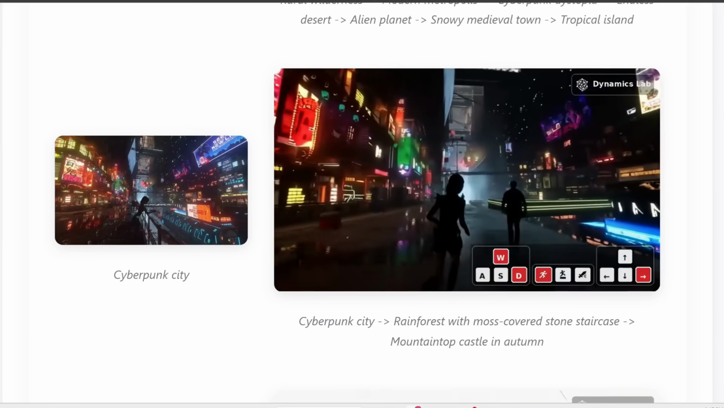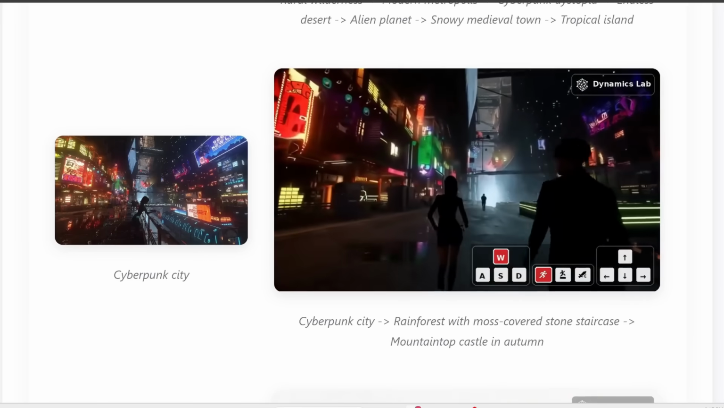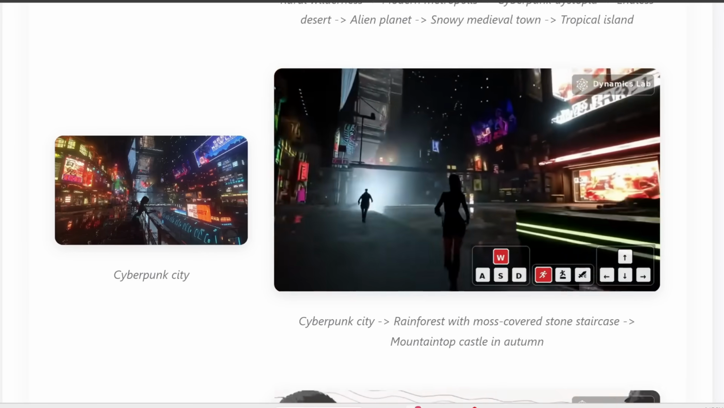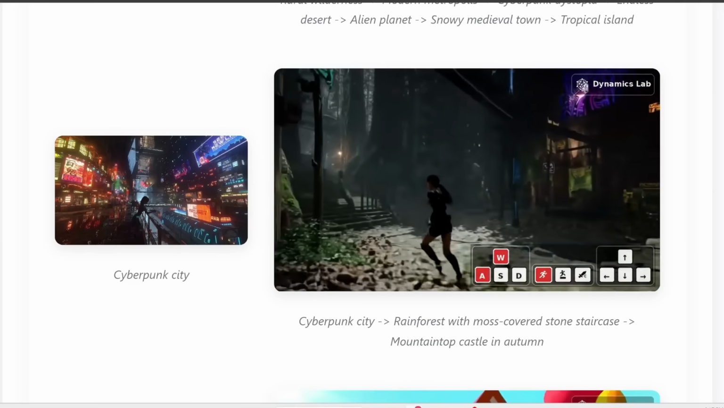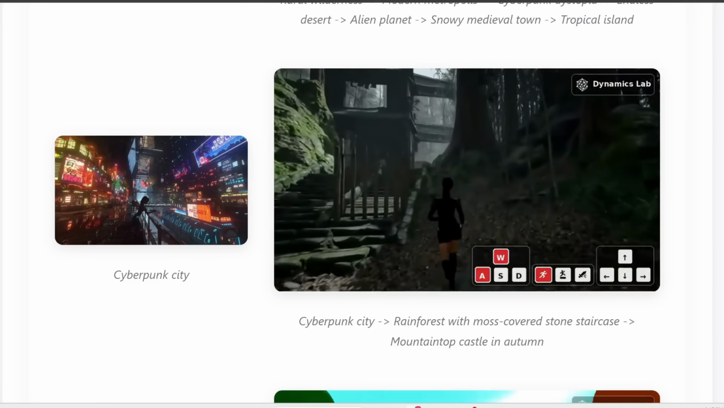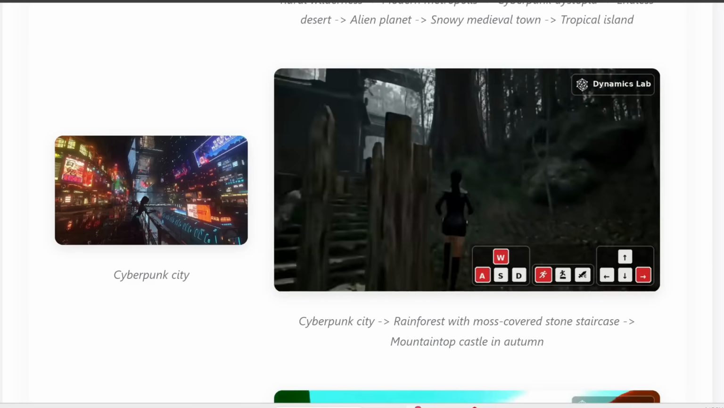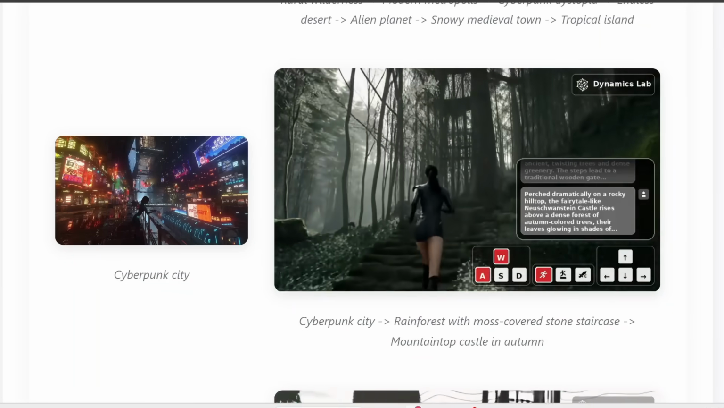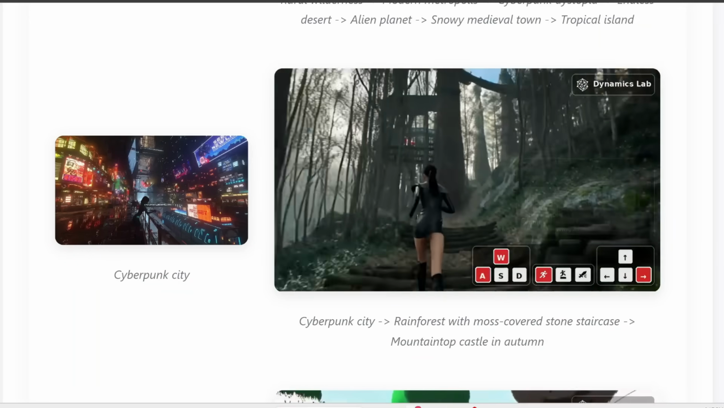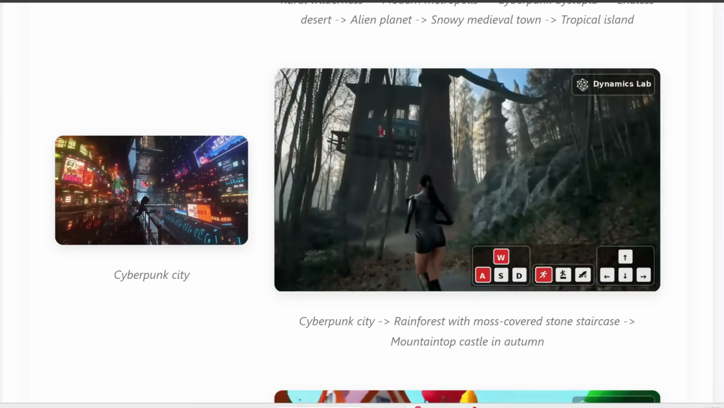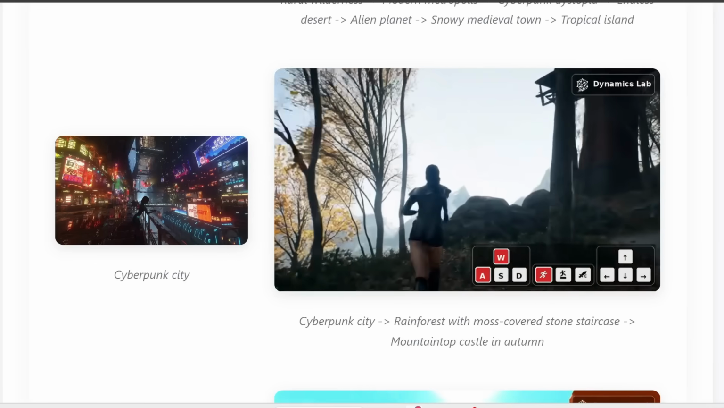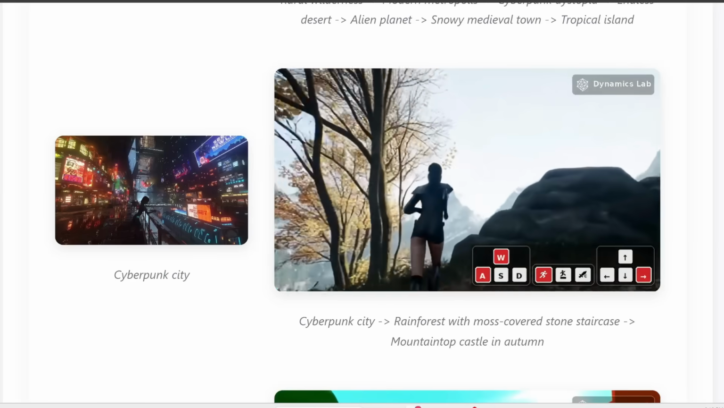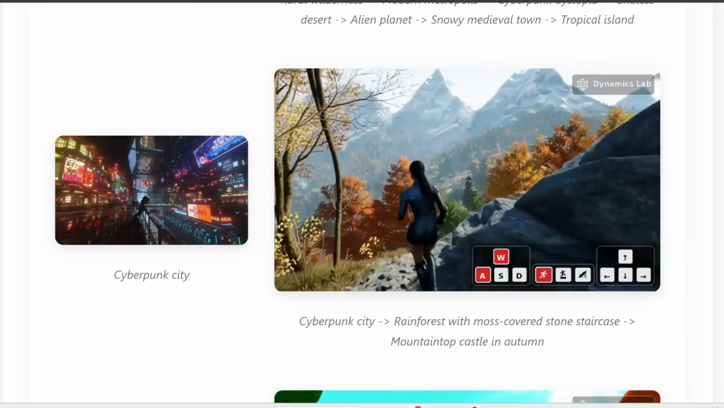Or here's another example where we can start off with this cyberpunk city scene, and then you can turn this into a rainforest with a moss-covered stone staircase, and here is what you get. Very cool. And then afterwards you can prompt it further and change the scene into a mountaintop castle in autumn. And here is what you get. So it's able to generate a variety of different environments and scenes based on whatever you prompt it with. This is such a flexible tool.